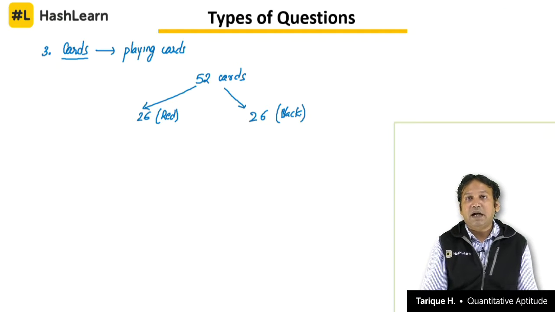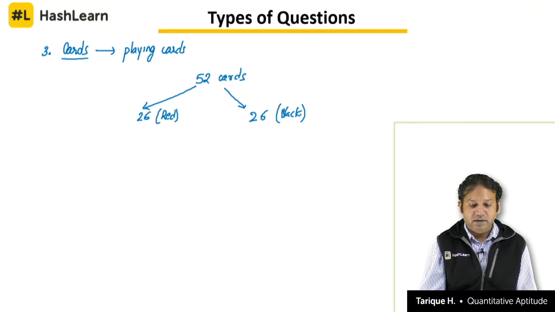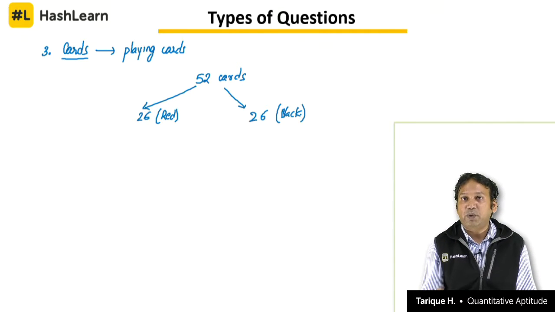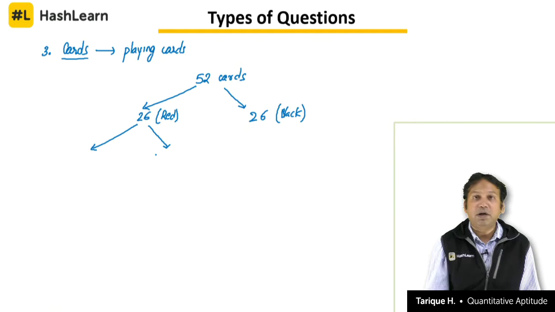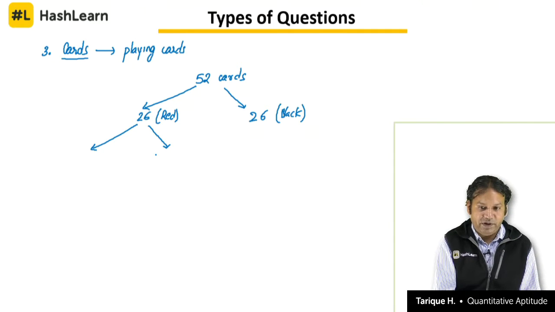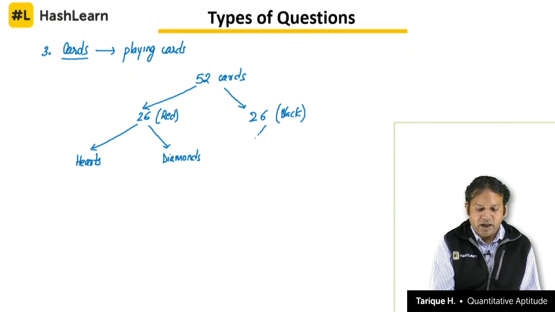That means on 26 cards the symbols are in red color and in 26 cards the symbols are in black color. So if someone was to ask you what is the probability of getting a red card, then the answer would be 26 by 52, that is half. Clear? Now the red cards are of 2 types. What are the 2 types of red cards? You know the name of the red cards. We have hearts and then we have diamonds. Similarly, what are the 2 types of black cards?